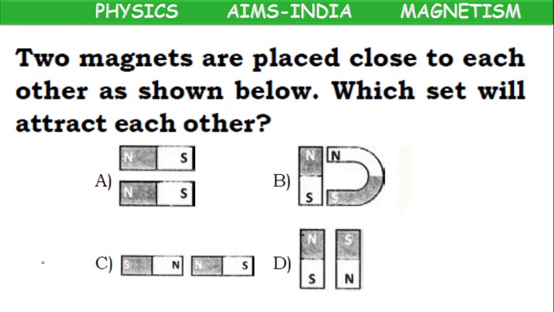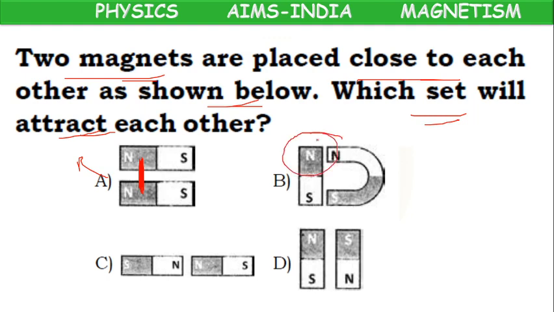Okay, children. Next. Two magnets are placed close to each other as shown below. Which set will attract each other? Here north is there. They are kept along each other. North is there. So they will repel.